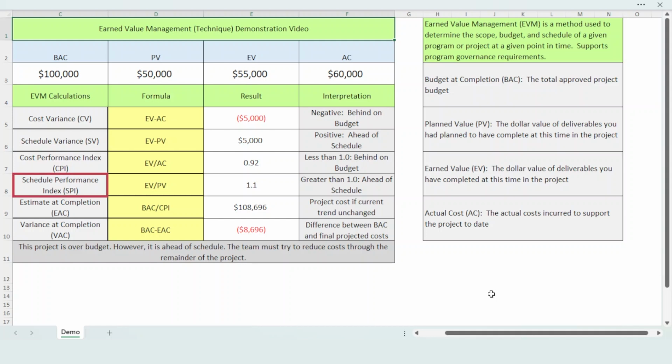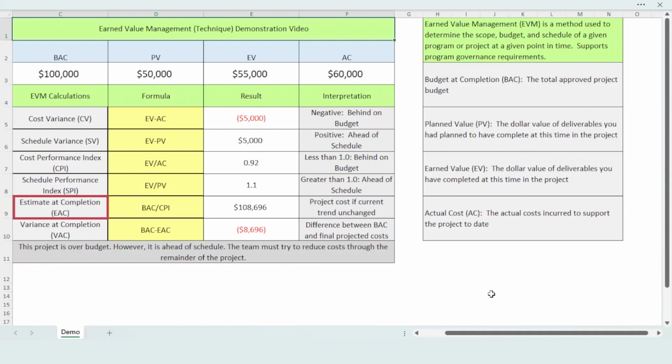SPI stands for Schedule Performance Index. To calculate, divide EV by PV. In this illustration, we validate the fact we are ahead of schedule. $55,000 divided by $50,000 equals 1.1. Again, round to the nearest hundredth. We are progressing at 110% as compared to our original schedule. As a summary, CPI and SPI calculations that are less than 1.0 show we are behind. Calculations that are greater than 1.0 show we are ahead.